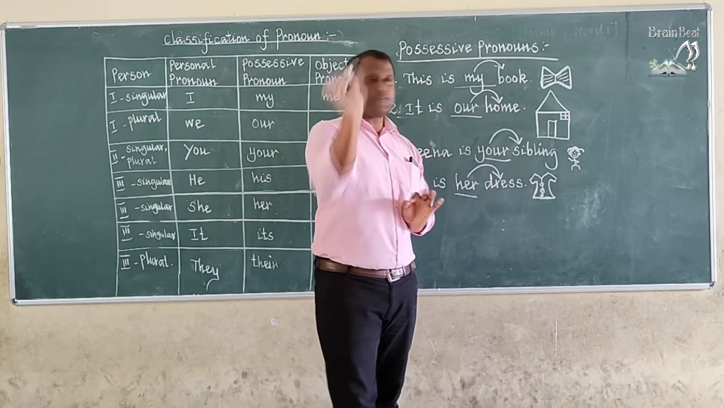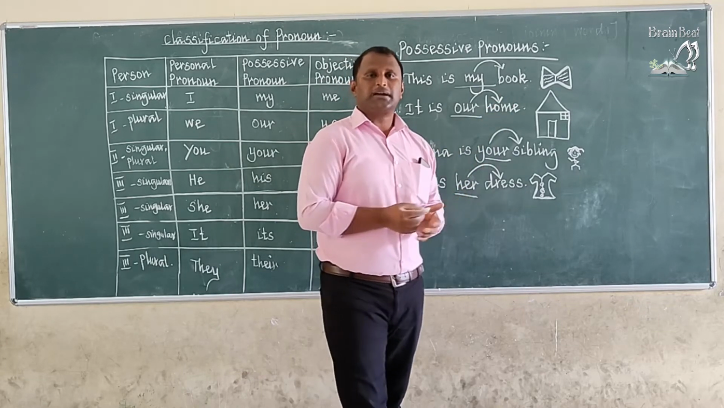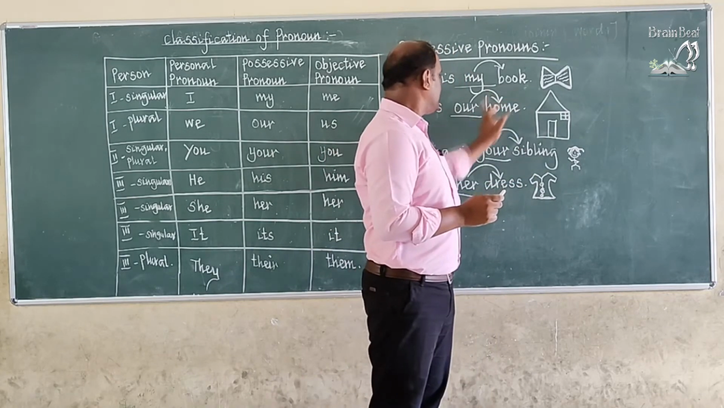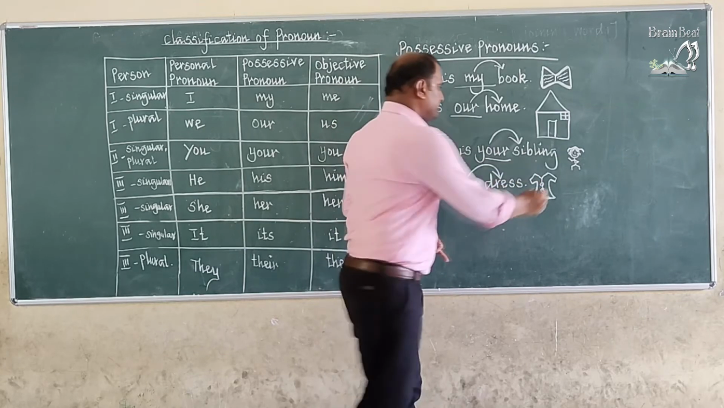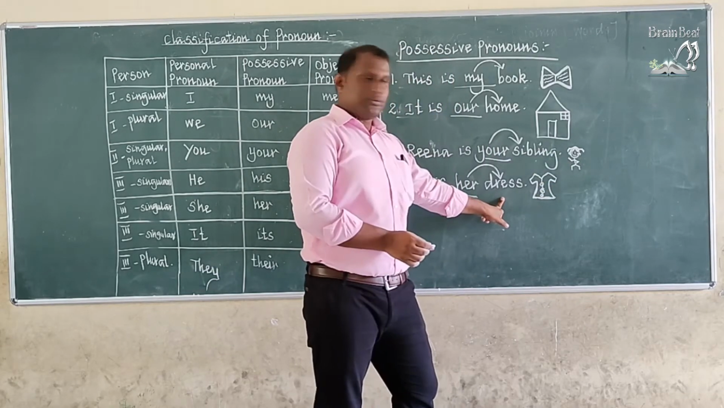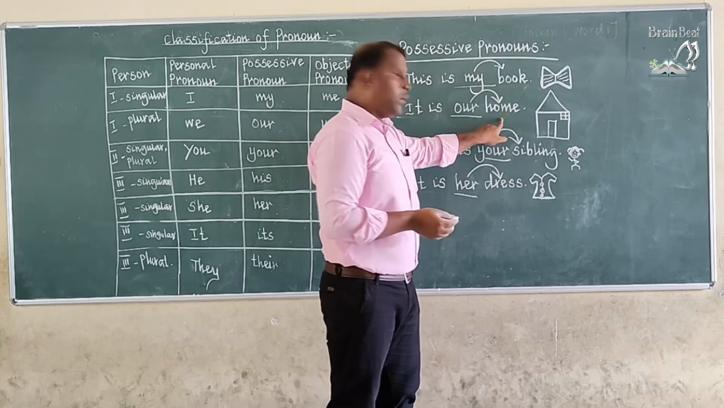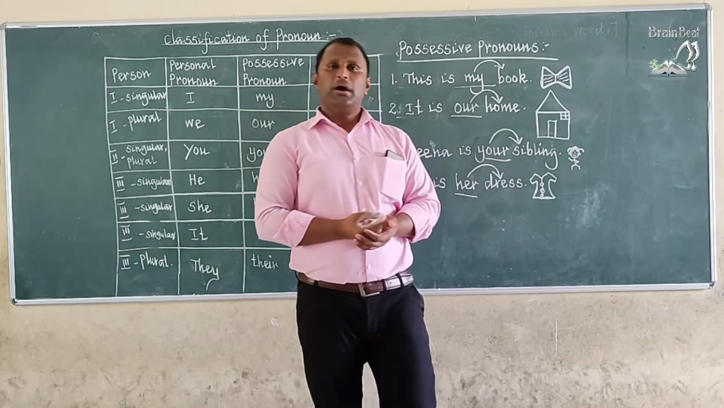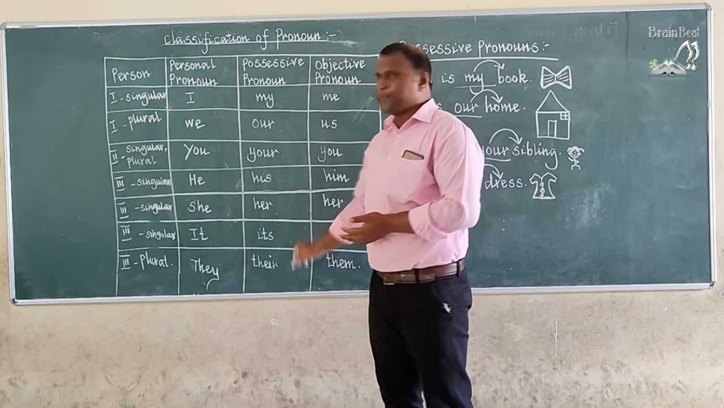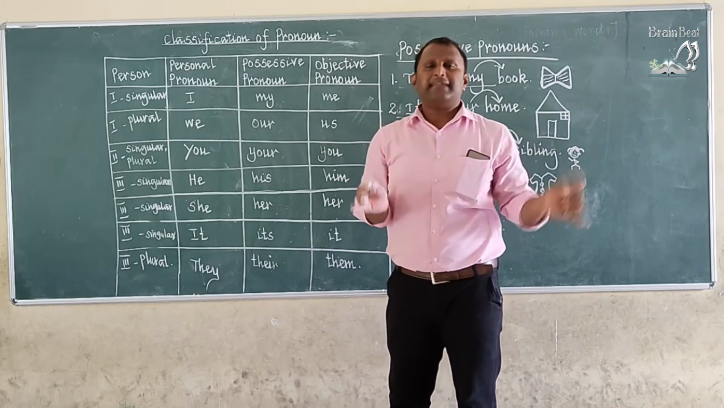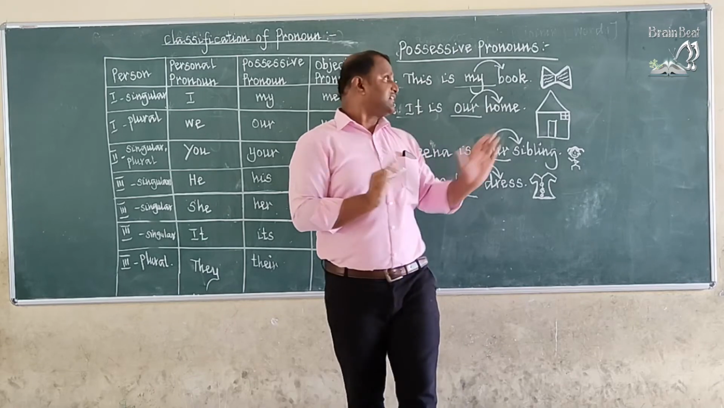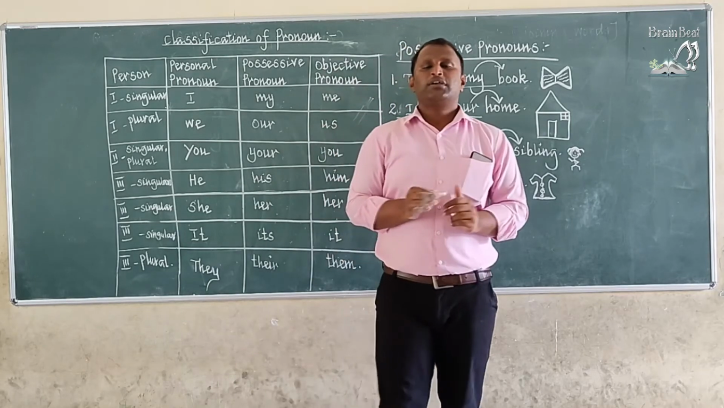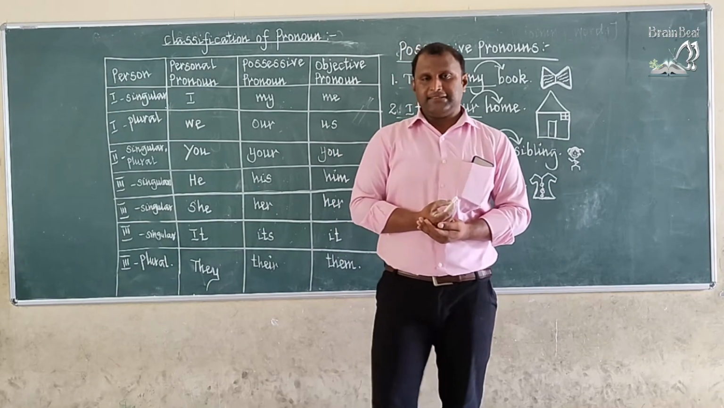We have to mention the possession there, otherwise the sentence will not be complete. Okay, so a possessive pronoun is always added with a noun. My book, our home, your sibling, her dress. Okay, so listen, book is a noun, home is also a noun, sibling is also a noun, even dress is also a noun. So, if you want to use a possessive pronoun, you have to show the possession in the sentence. Okay, you have to add these possessive pronouns with the noun. Otherwise, you cannot use a possessive pronoun in the sentence.